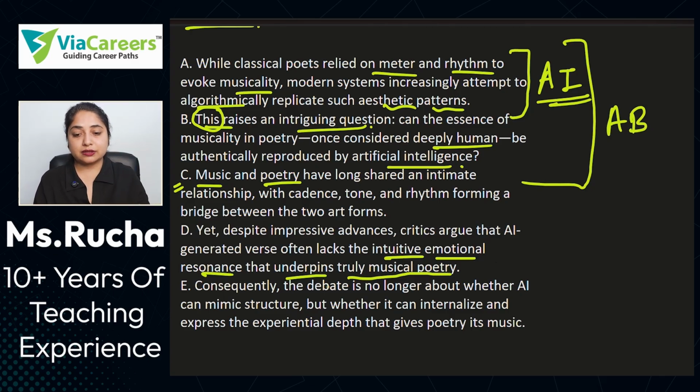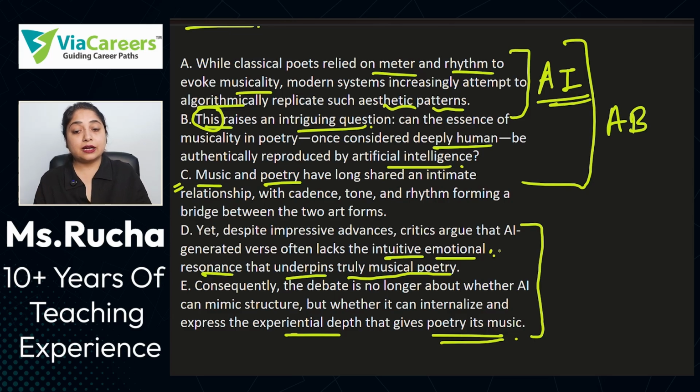Everything is linked together. Consequently, the debate is no longer about whether AI can mimic structure, but whether it can internalize and express the experiential depth that gives poetry its music. So again, as you can see, these two points are related. Why are they related? Because this is contradicting the fact that AI can actually produce the music.